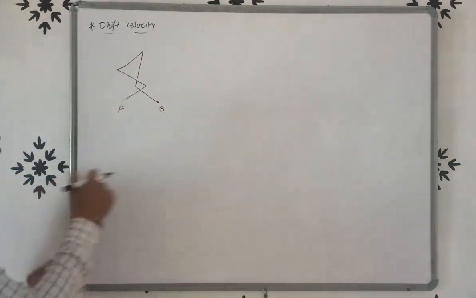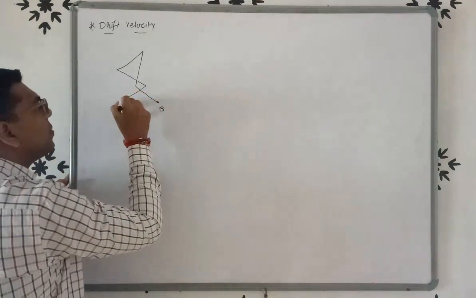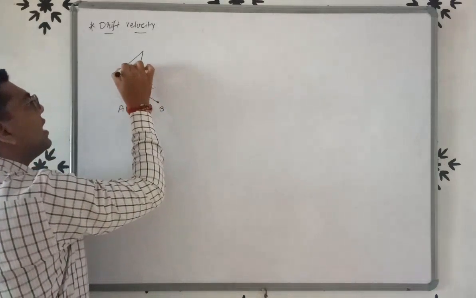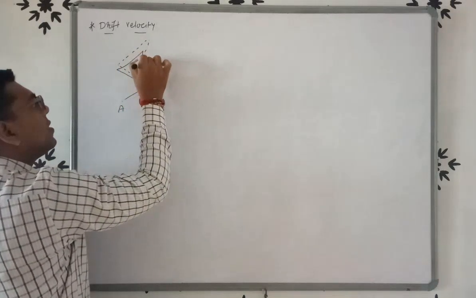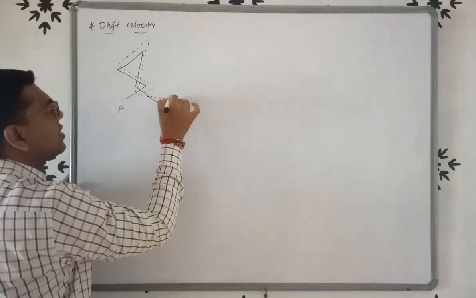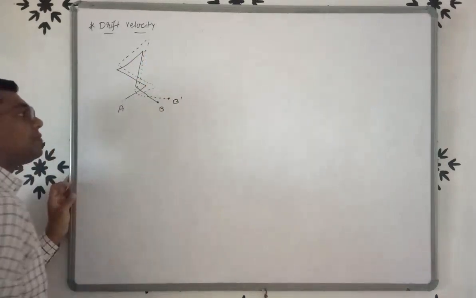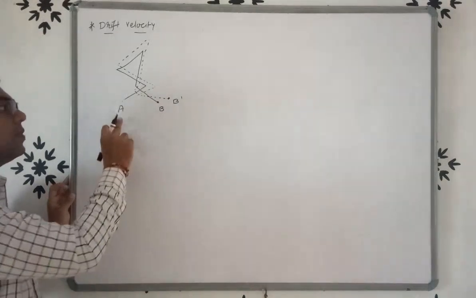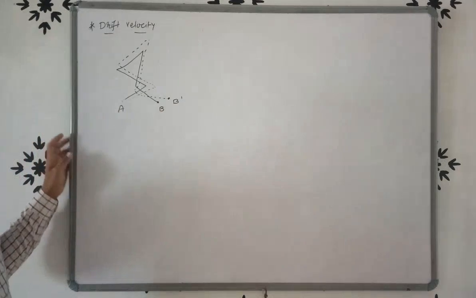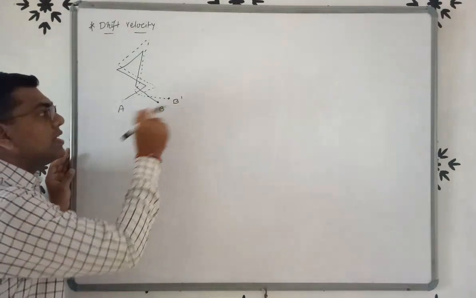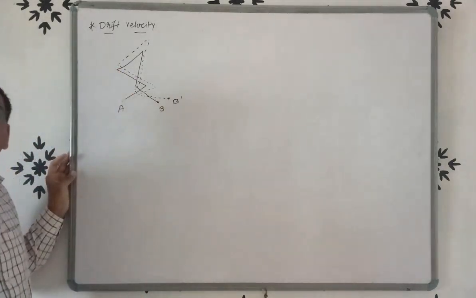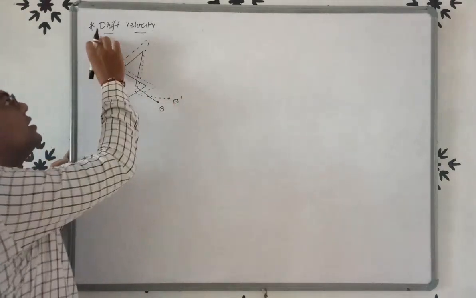So if we apply an electric field, the path of the electron is like this dotted line, from A to B dash. Due to the force, a displacement occurs from B to B dash. This displacement is known as drift.